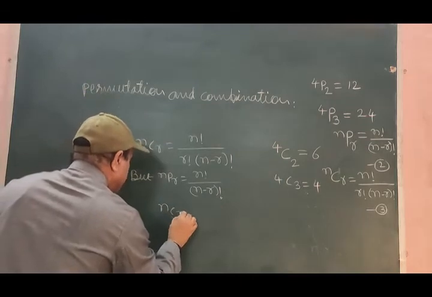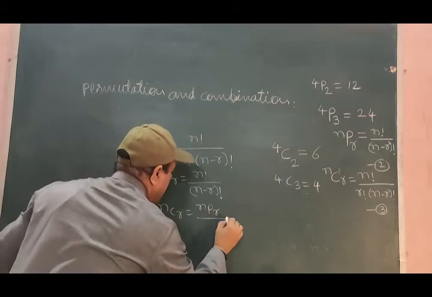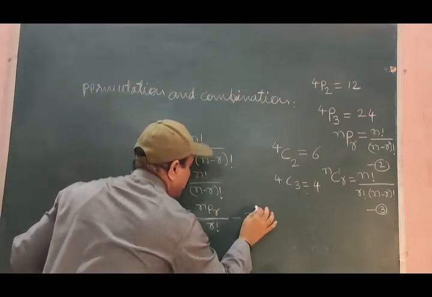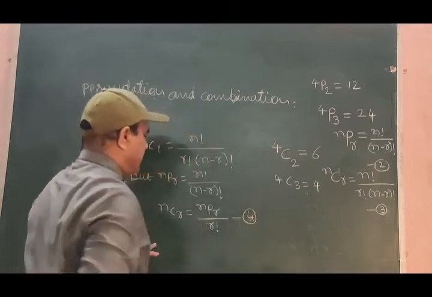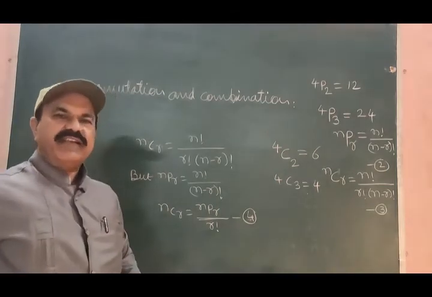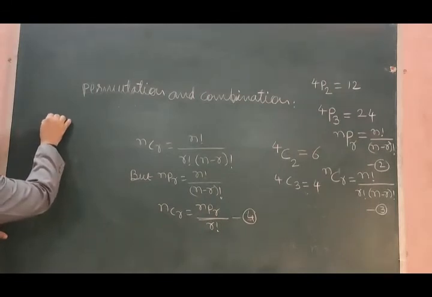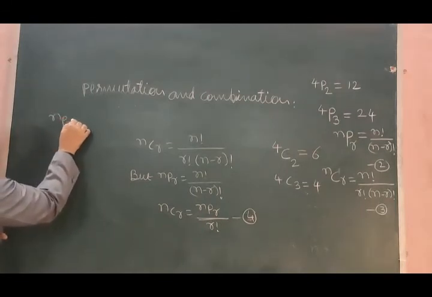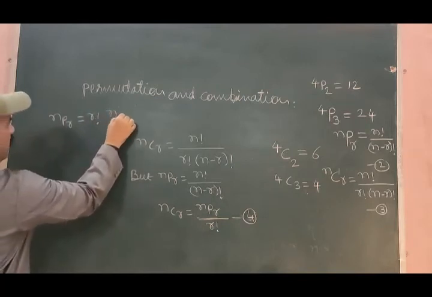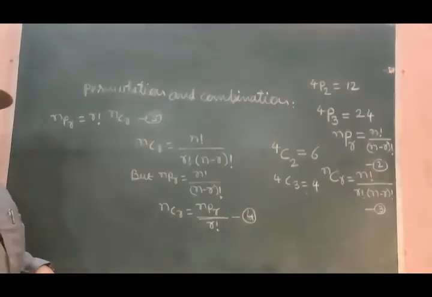So nCr is equal to nPr divided by r factorial, equation number 4. nCr is always equal to nPr divided by r factorial, or from equation 4 we may write nPr is equal to r factorial into nCr, equation number 5.